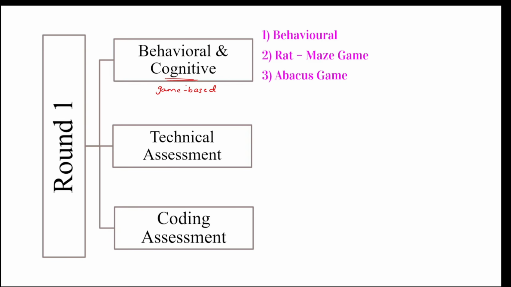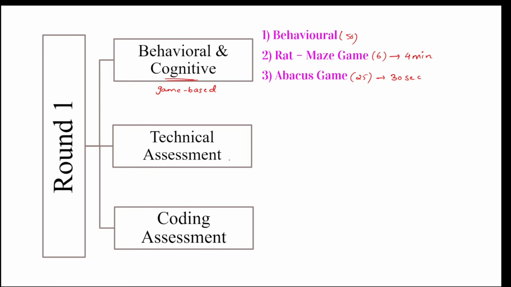In this exam, there will be 50 behavioral questions, 6 rat maze games, and 25 abacus games. For the rat maze game, for each and every level they will give us a time limit of 4 minutes. For the abacus game, for each and every level they will give us a time limit of 30 seconds. So this is about section 1. And let's see about section 2, technical assessment.